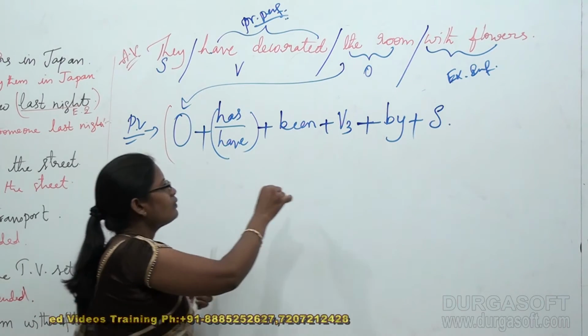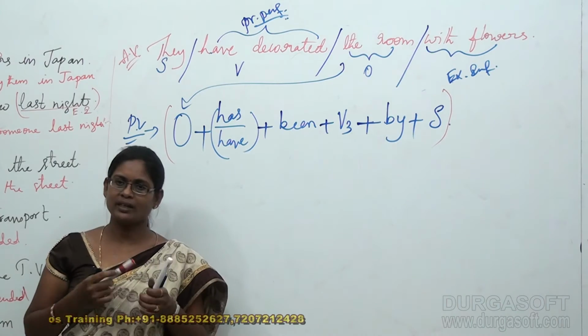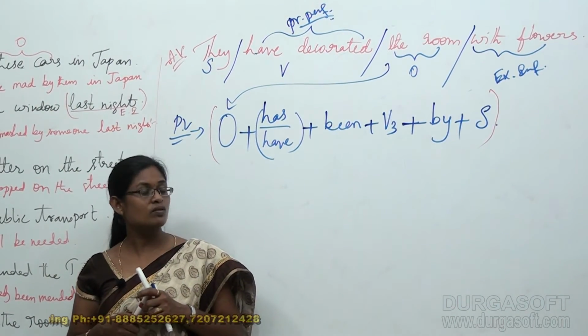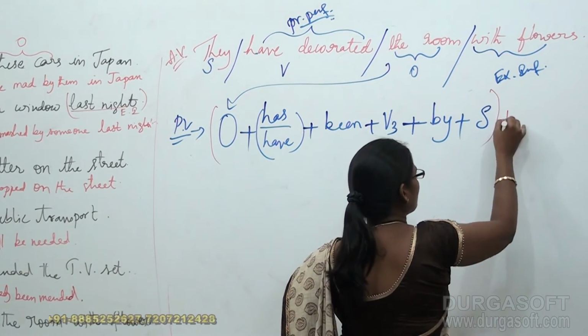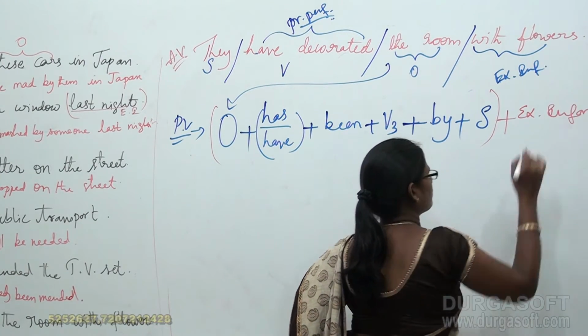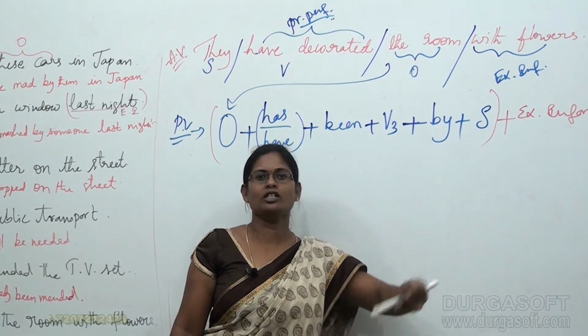Is it not? And something is left over in our sentence. Can you identify that? What is left over? Can you identify the leftover part? Very good. That is extra information. That means this is not yet stopped, it continued.